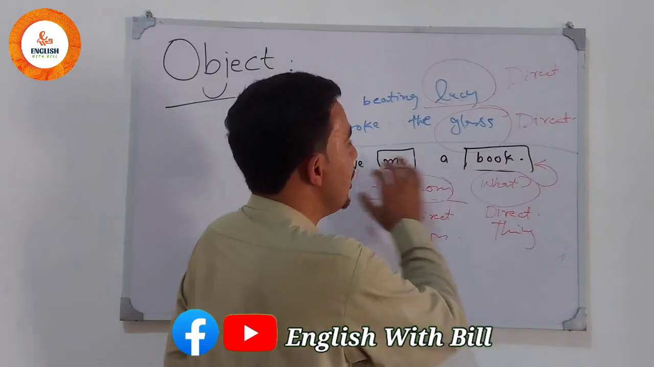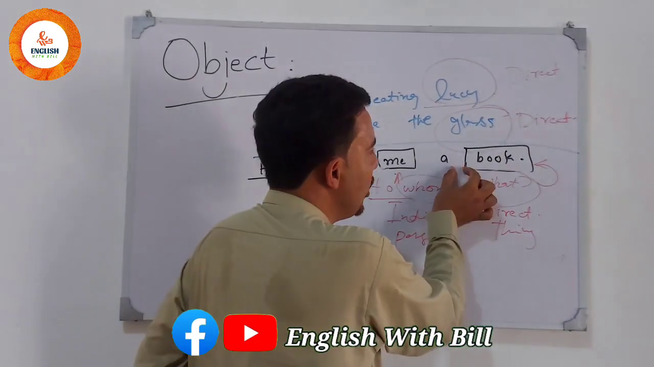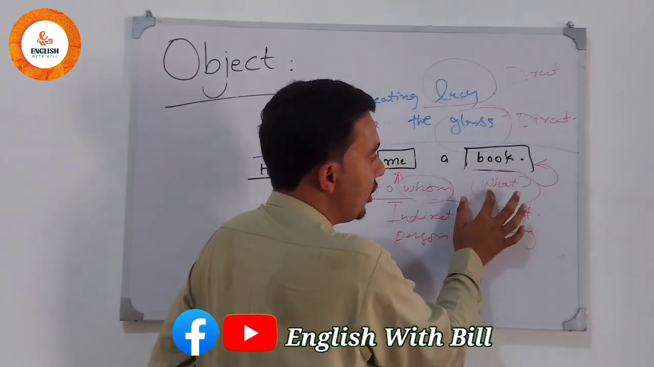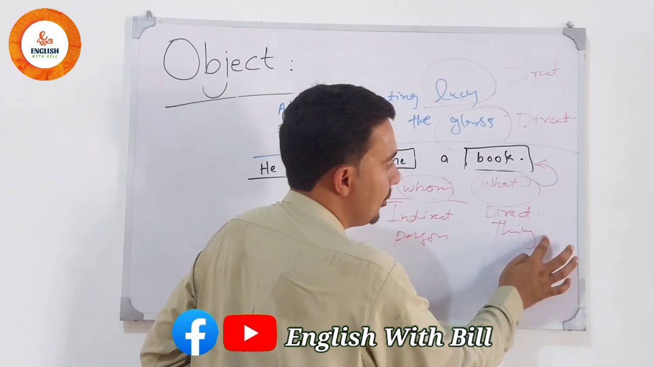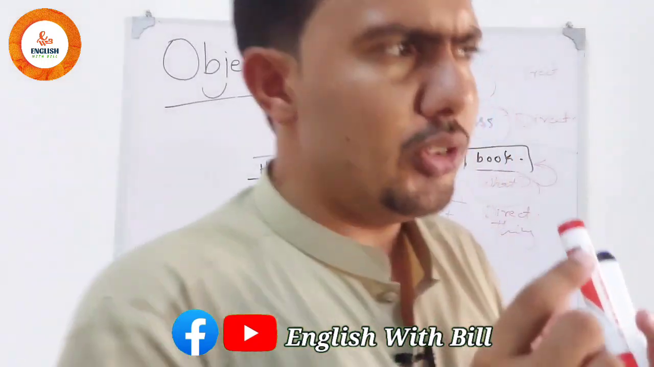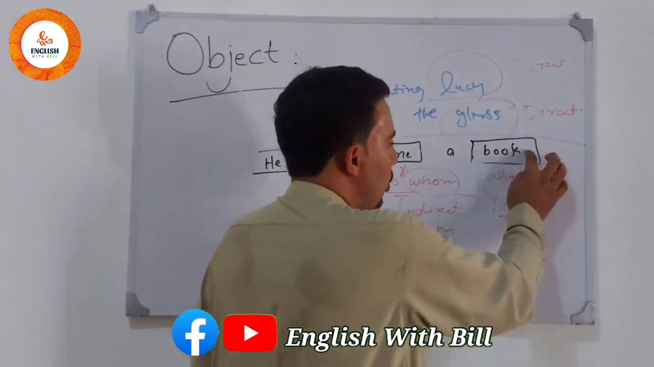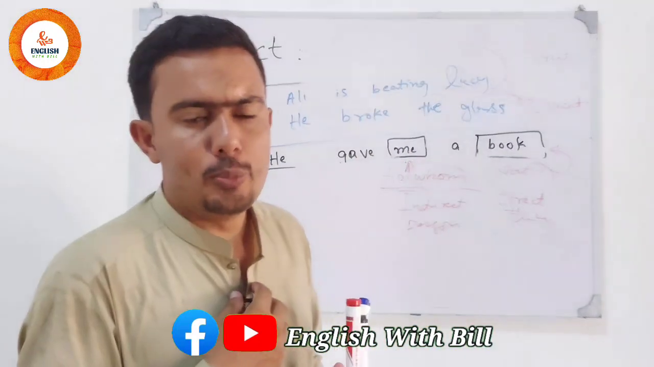And for what: he gave me what? He gave me a book. It is the answer of what, and what is the question of the direct object. What is basically the question of the direct object and the answer is a book. So book is our direct object.